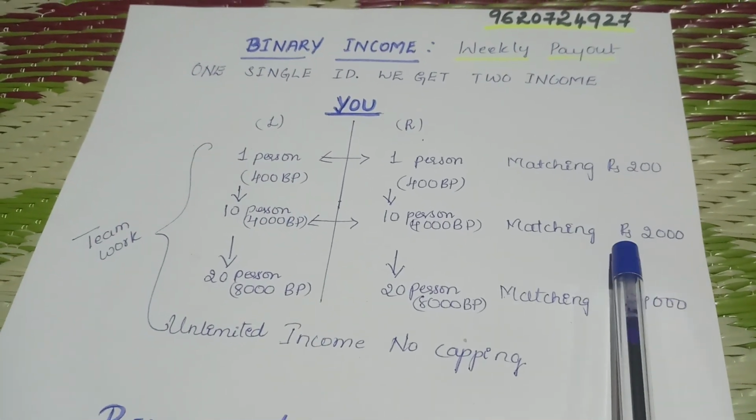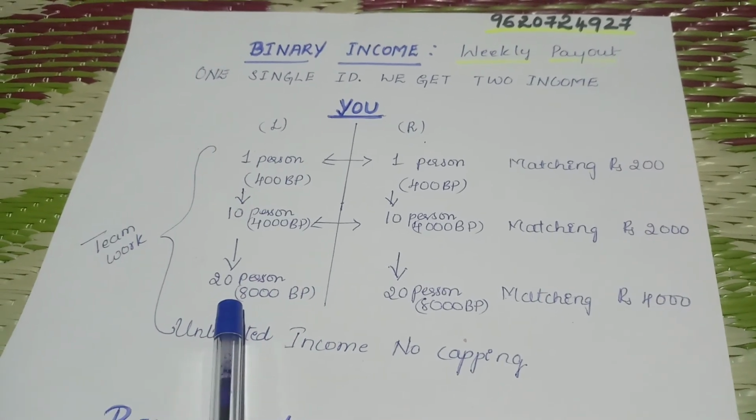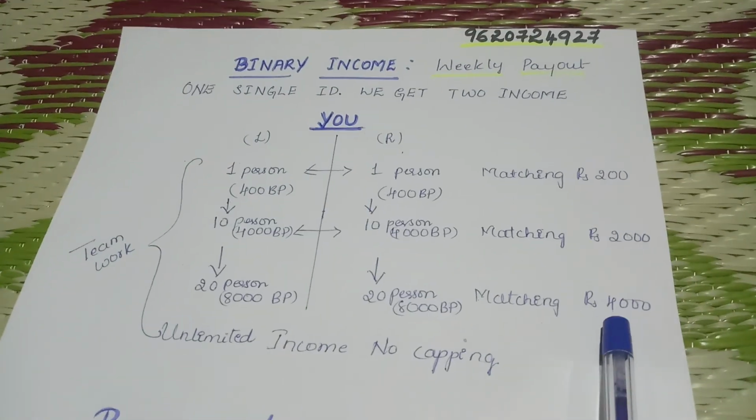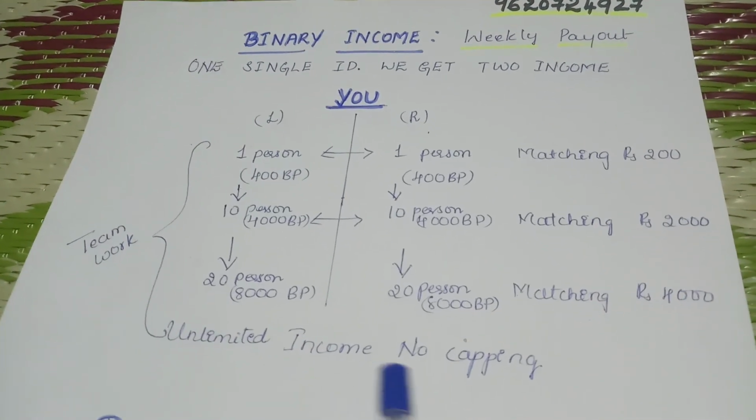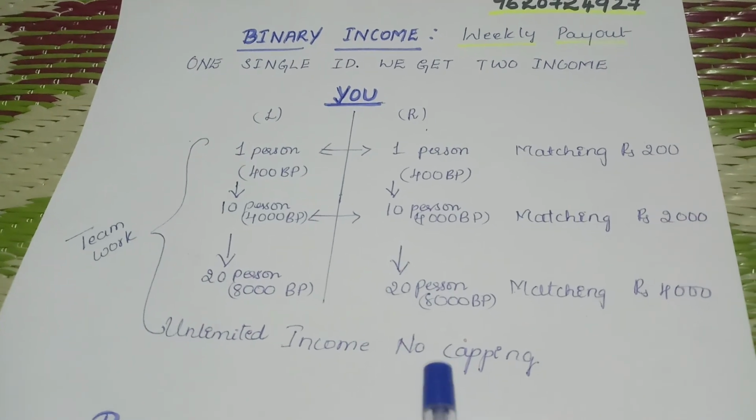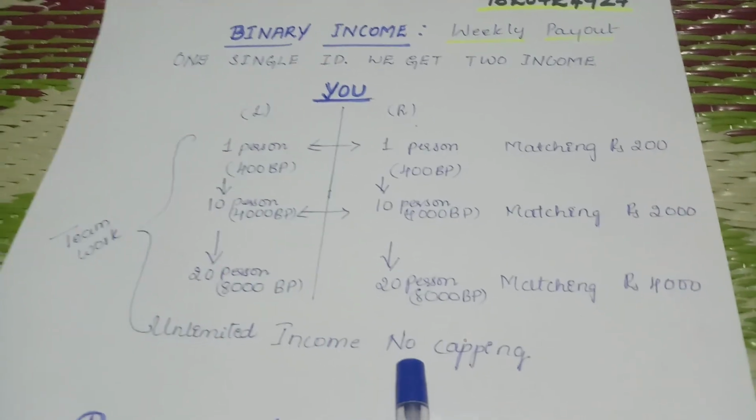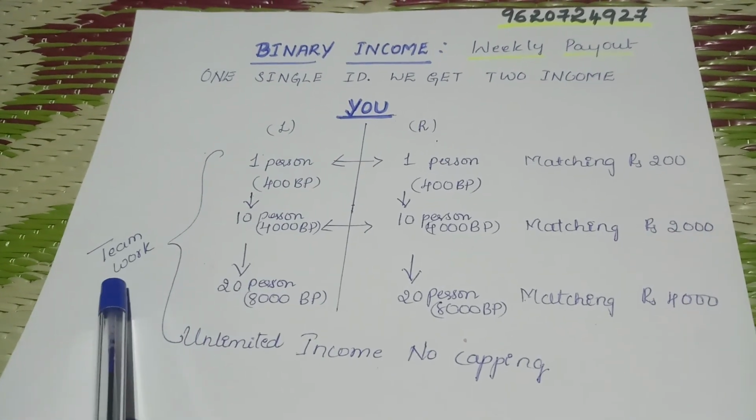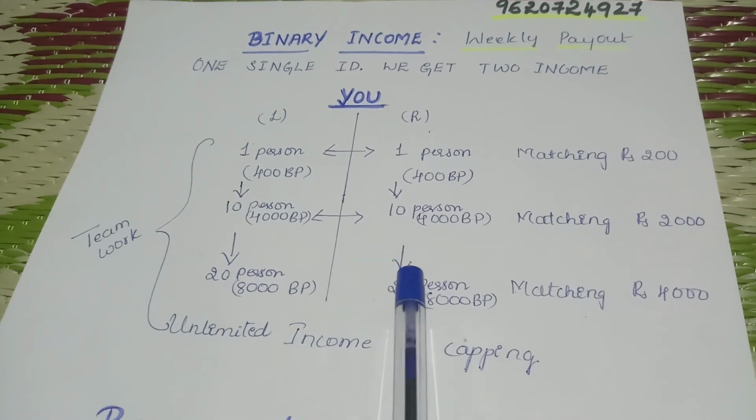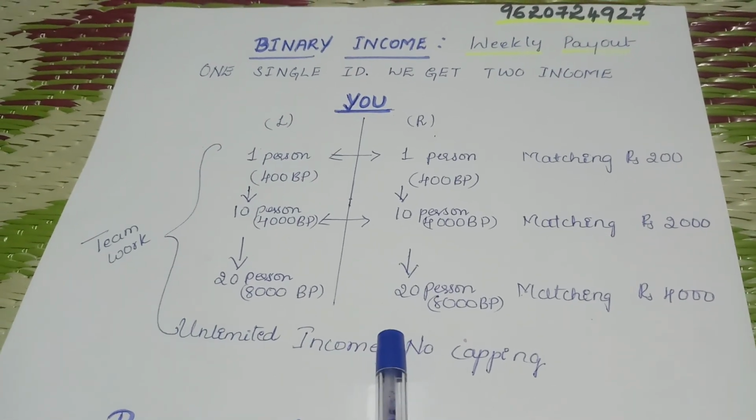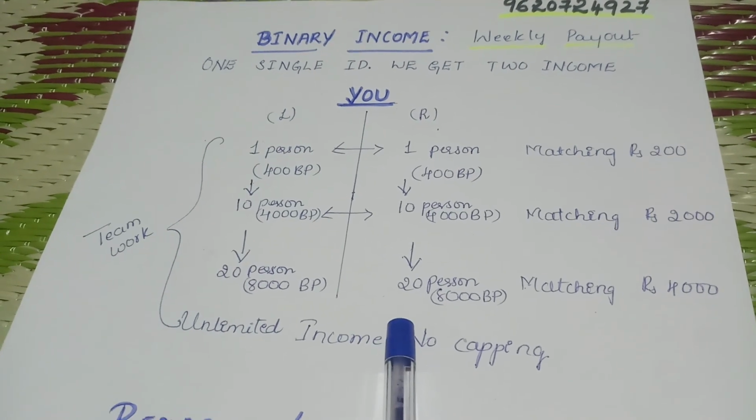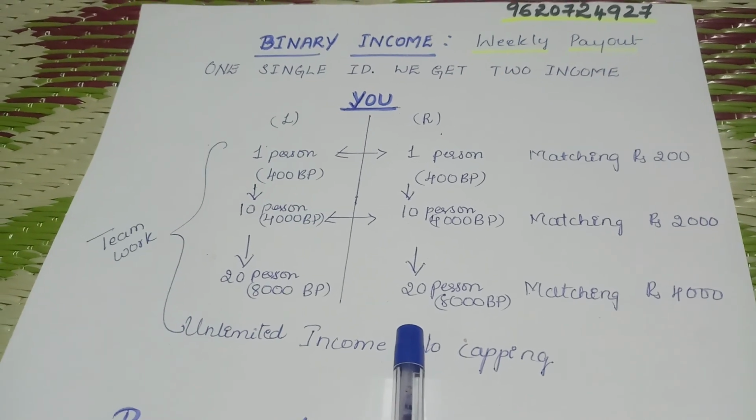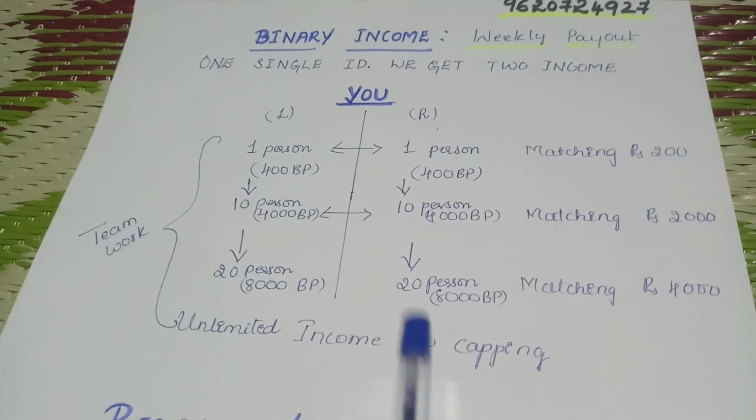This is a weekly payout, friends. Again 20 people coming in on the left hand side and 20 on the right hand side, the matching income will be 4000 rupees. So here it is unlimited income, no capping. Per day or per week, if you join 20 people, 100 people, you can get the income per week. So again, here it is teamwork and duplication. We will see in a simple and easy way how this binary income works, where we can earn in binary income within 3 months, that is 12 weeks. So you will get a clear picture of how we can earn easily.